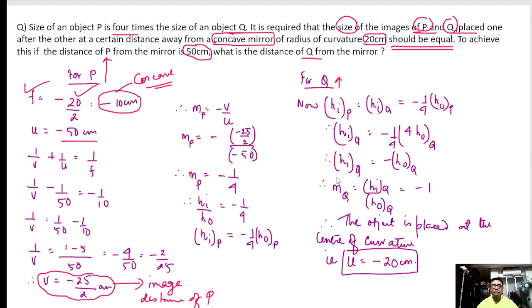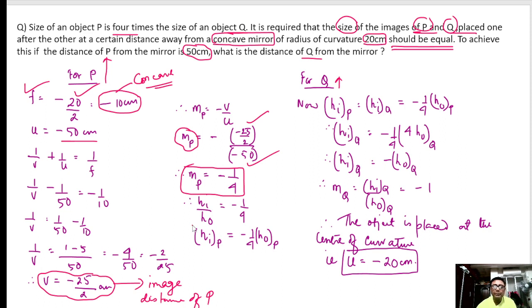Now, what is the magnification of P? It's minus v by u. So v is coming minus, u is always minus, and it is coming minus 1 by 4. Now, HI by HO is the magnification, which is minus 1 by 4. So as you can see from here, I am getting HI is minus 1 by 4 of HO.